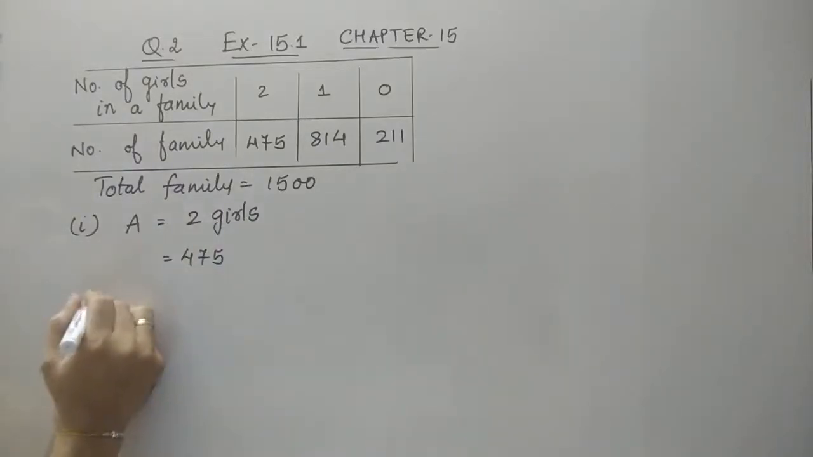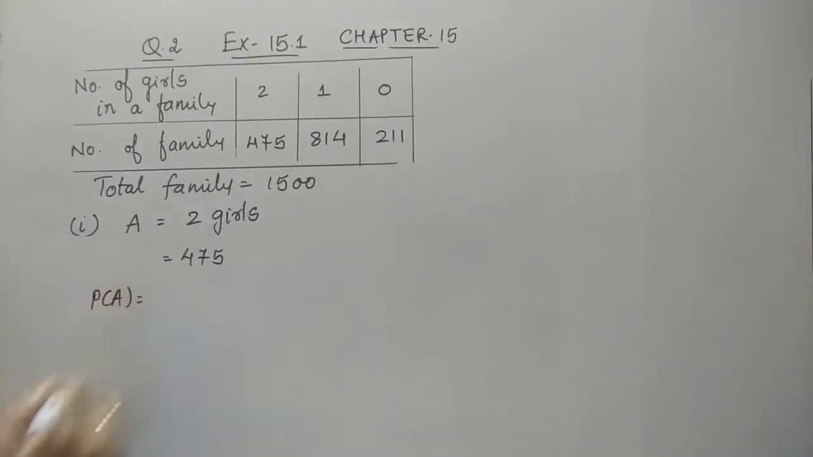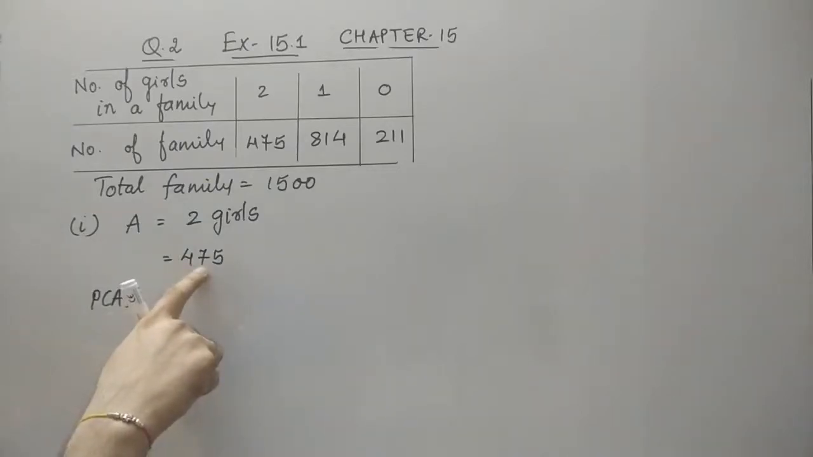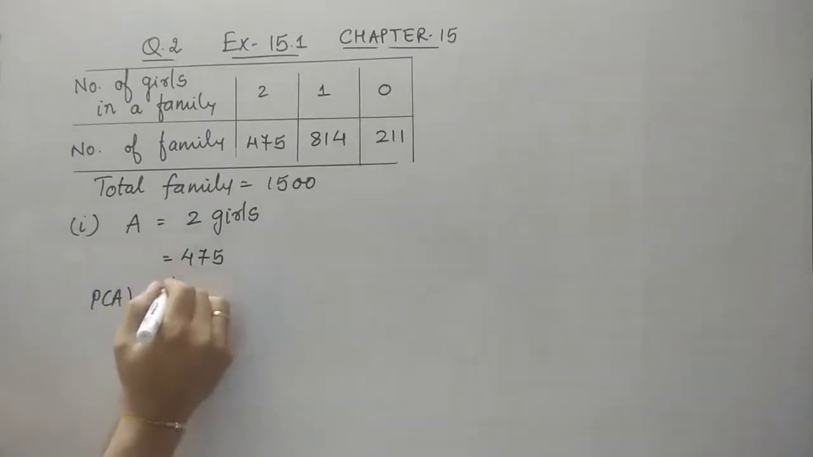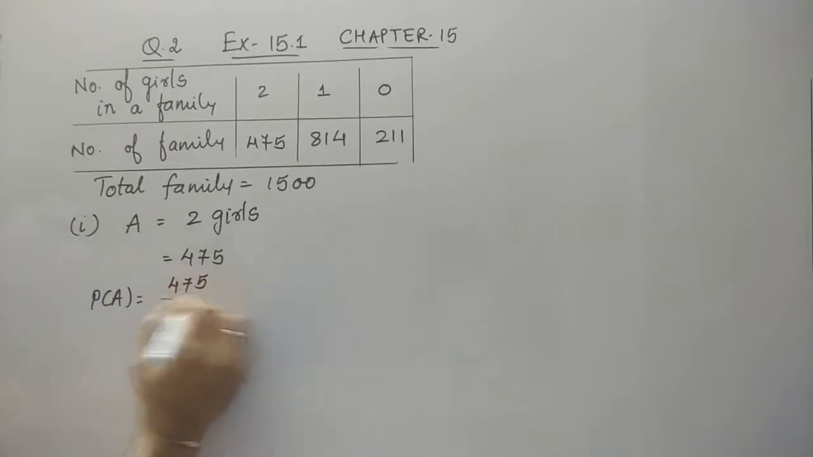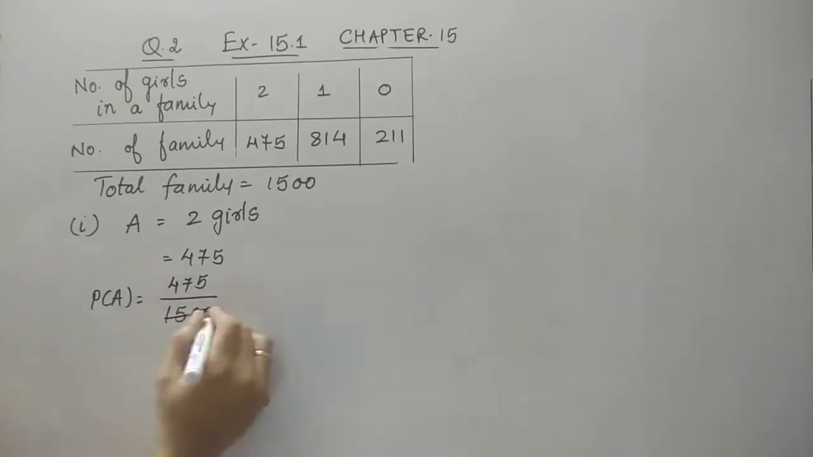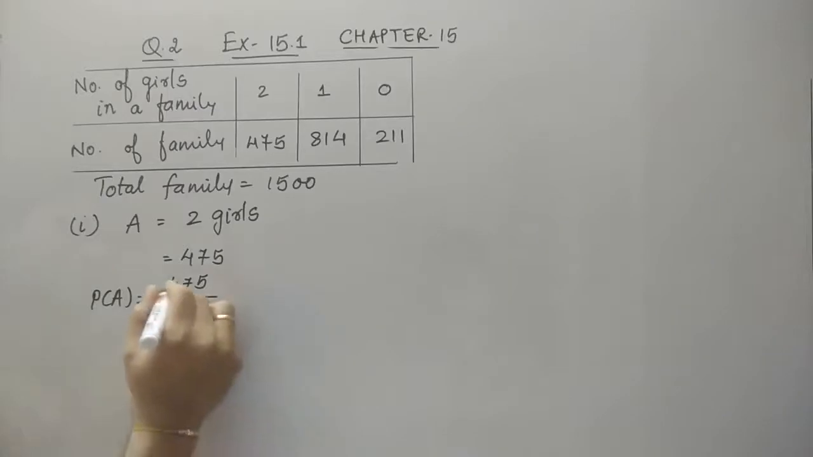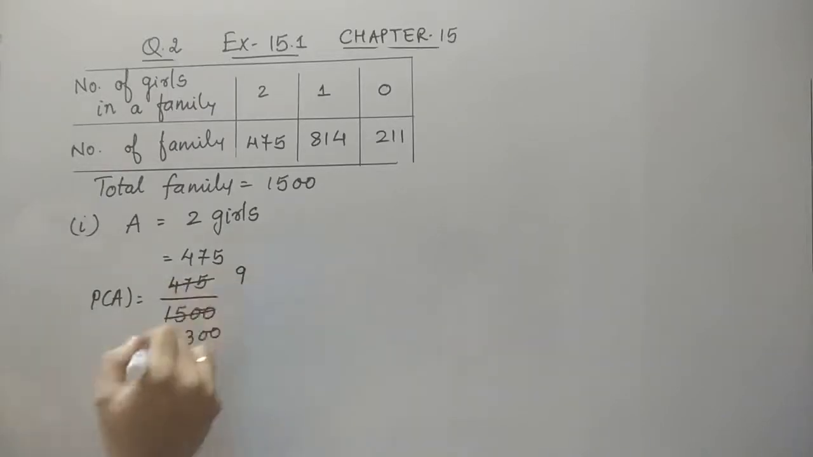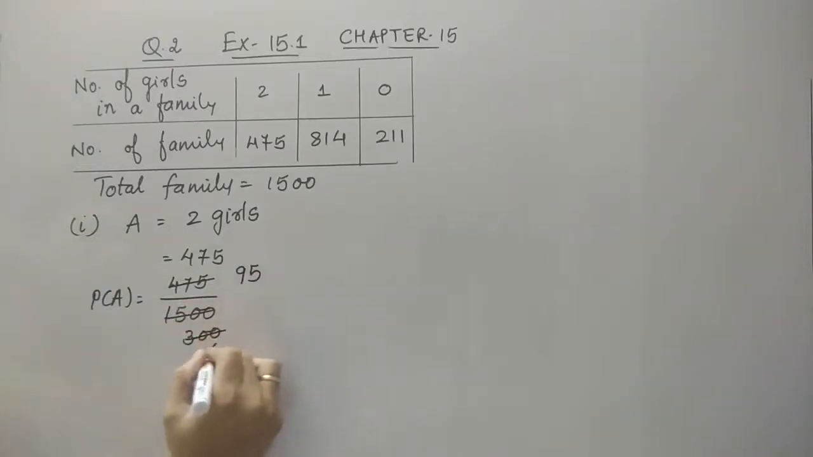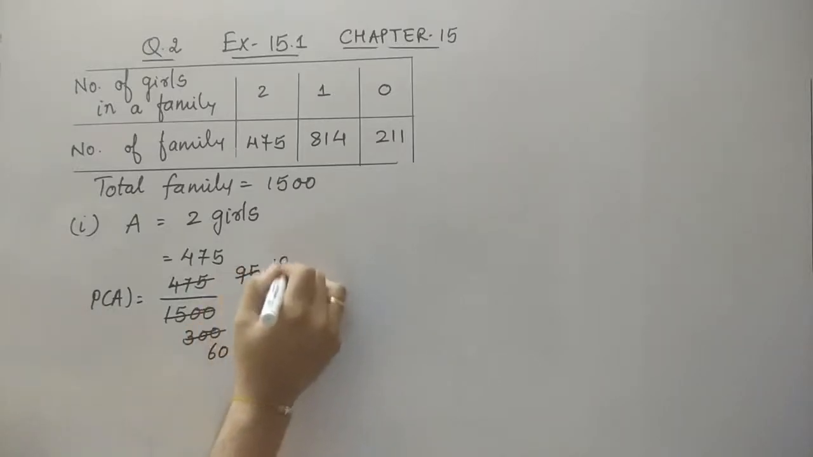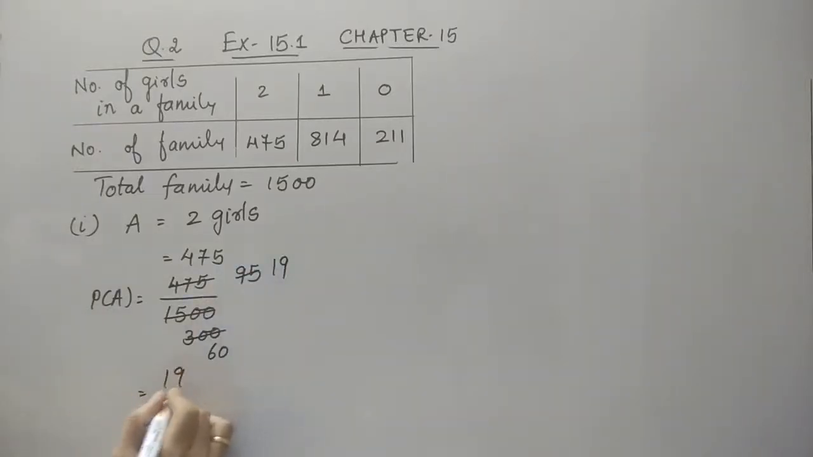So we can find the probability of this given event: the favorable outcomes of this event upon the total. We can see both are divisible by 5. 5 3s are 15, 5 9s are 45, 5 5s are 25. Now further it won't be divisible by 3, so let's go for 5. So you can see the answer is 19 upon 60.